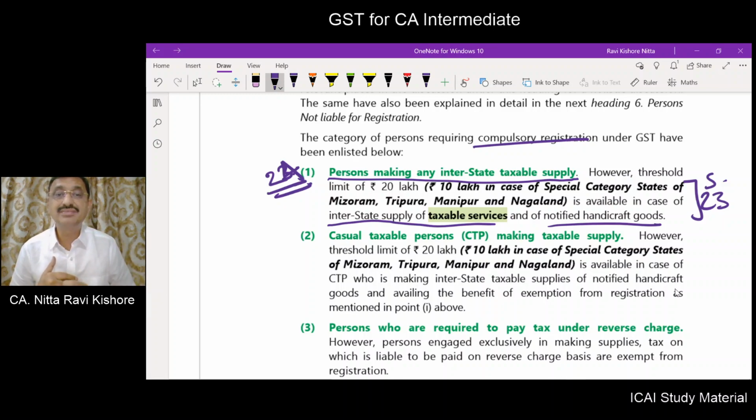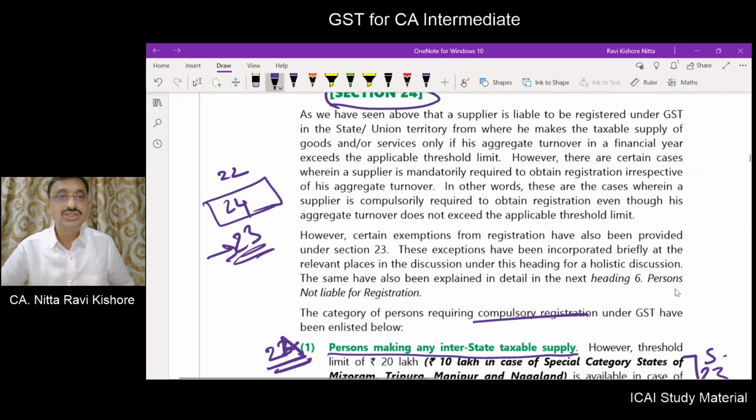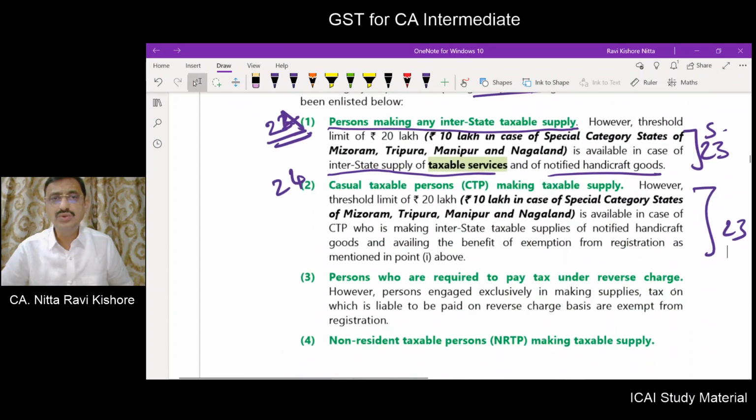Casual taxable person making taxable supply. What does section 24 say? Compulsorily you should register. But there is an exception given in section 23, which states that the 20 lakhs, or 10 lakhs for the 4 special category states, limit is available for a casual taxable person who is making interstate taxable supplies of notified handicrafts.